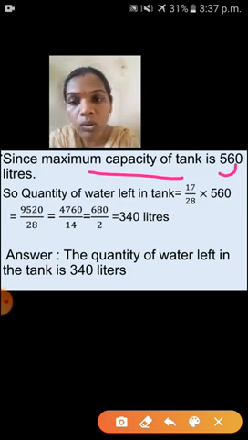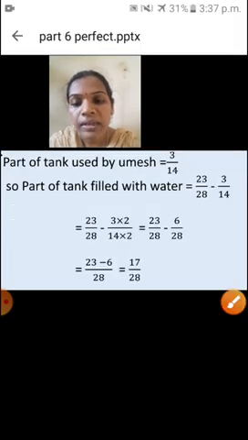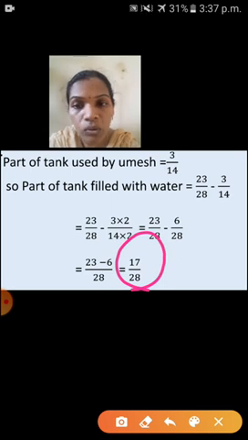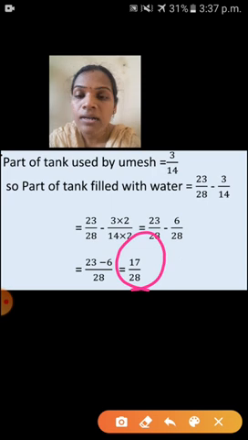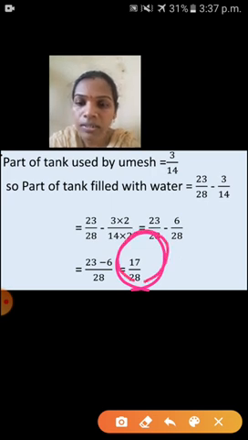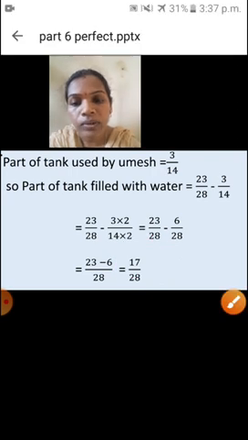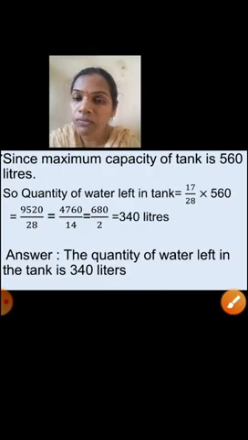For that we have to multiply that fraction, final fraction, which one you got? Yes, 17 upon 28 into 560. We have to find how many liters of water in the tank. For that this is the remaining amount of water in the tank into total capacity of tank, that is 560.